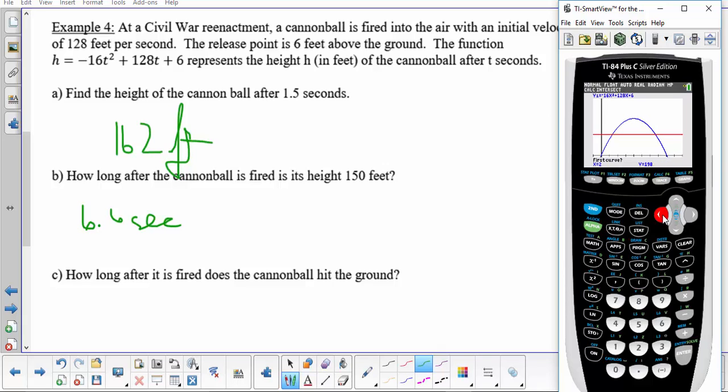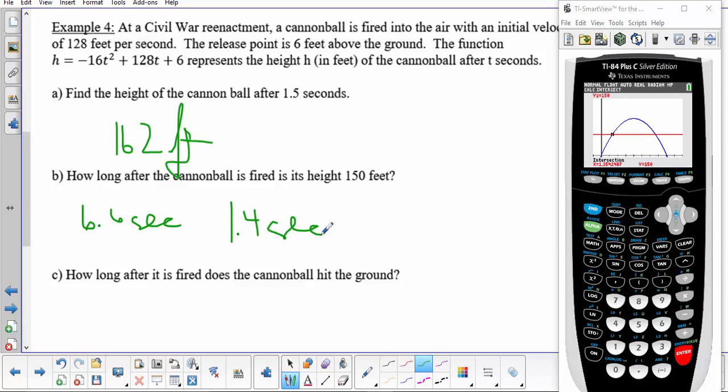So we move the calculator over, close enough, enter, enter, enter, and it tells us that this one happens at 1.354 blah blah blah seconds. So our second answer is, we can round that to 1.4 seconds. Okay, so the cannonball hits a height of 150 feet twice, 1.6 seconds and 1.4 seconds.